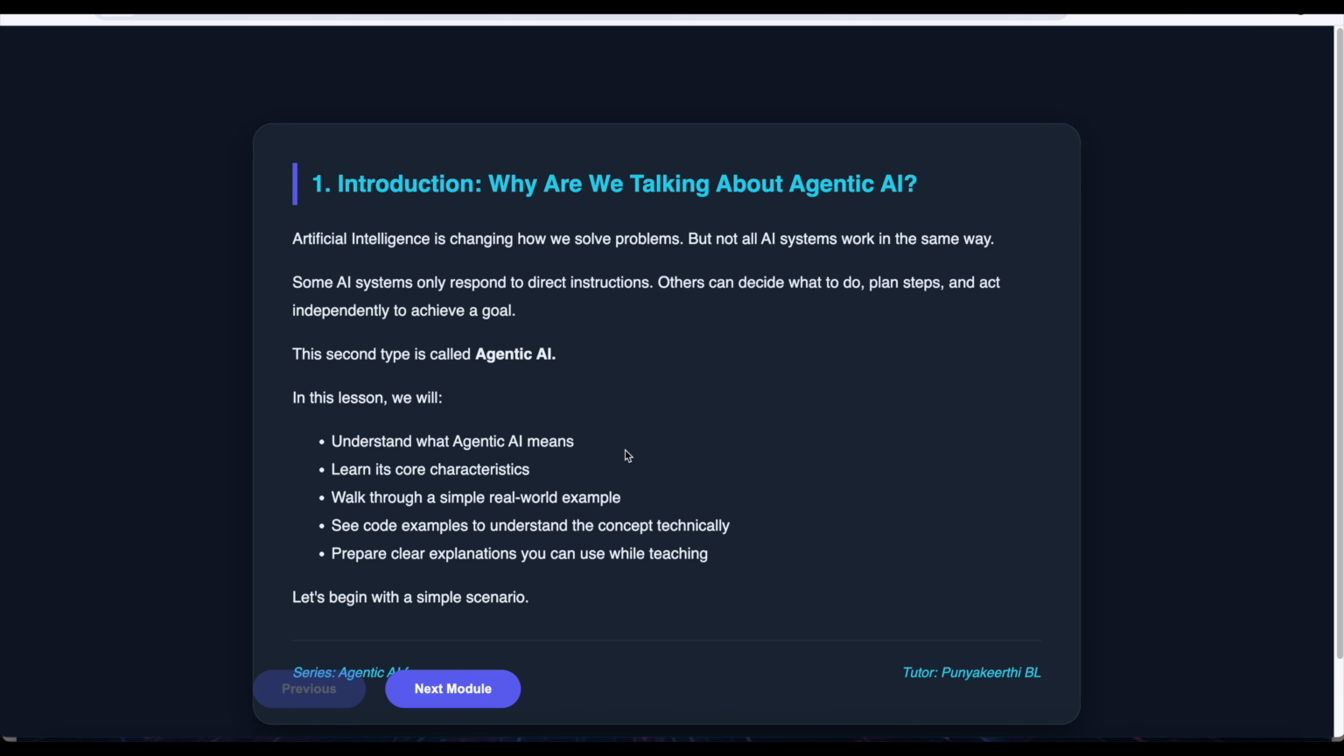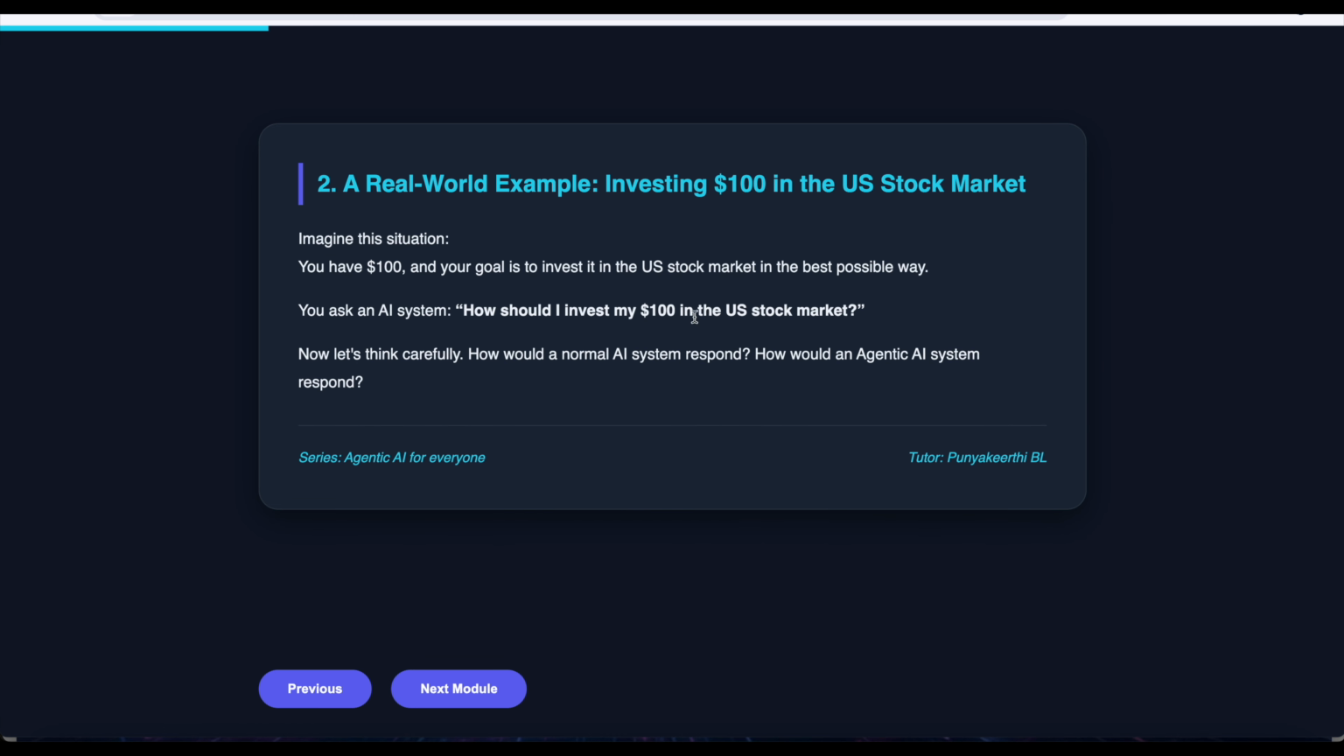Let's begin with a simple scenario. A real world example: investing $100 in the US stock market. Imagine this situation. You have $100 and your goal is to invest it in the US stock market in the best possible way. You ask an AI system, how should I invest my $100 in the US stock market? Now let's think carefully. How would a normal AI system respond? How would an agentic AI system respond?